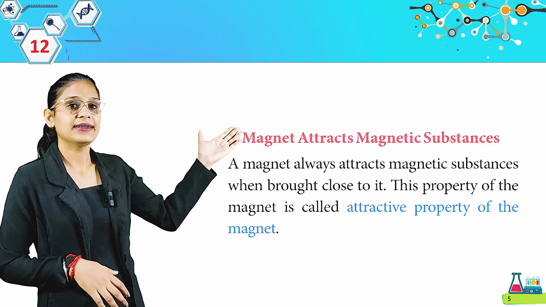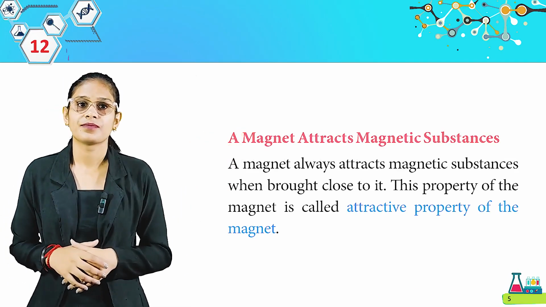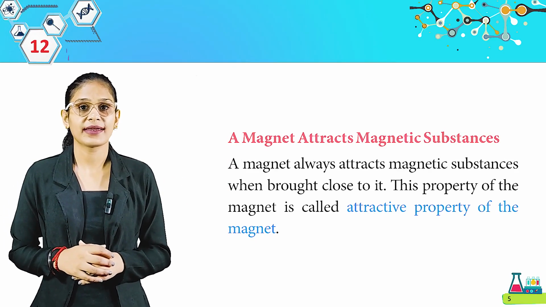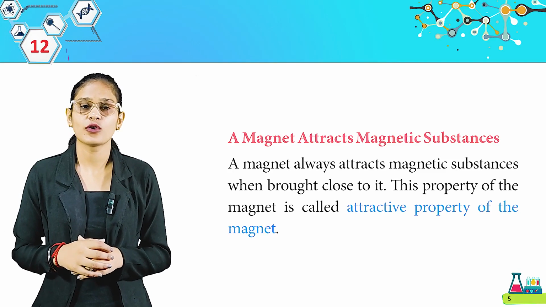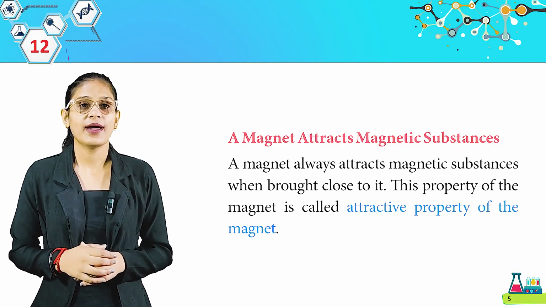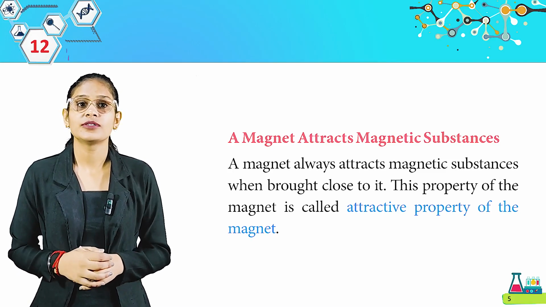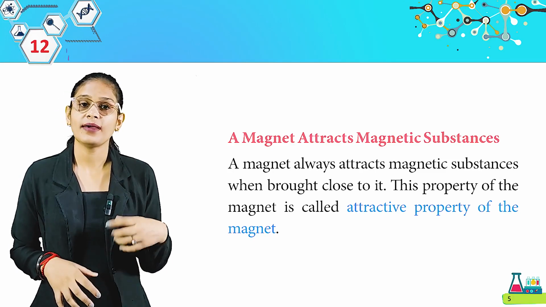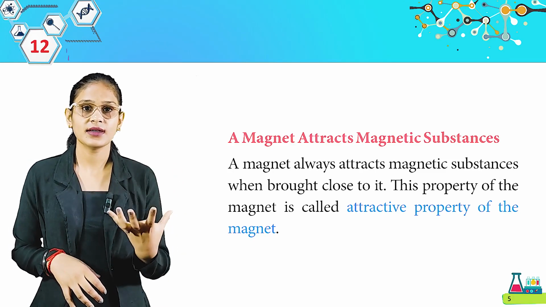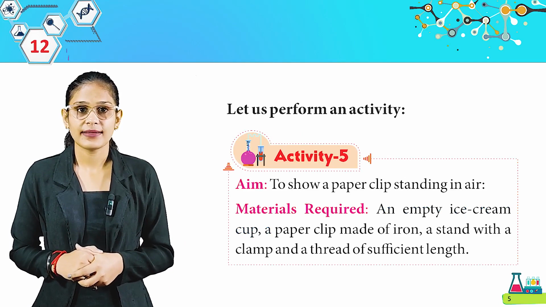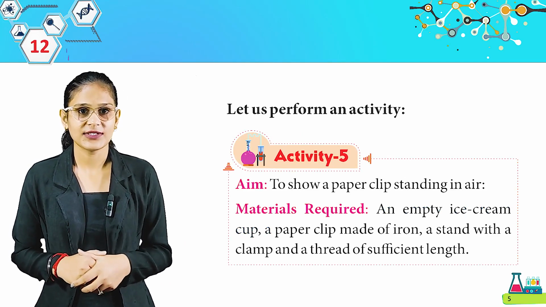A magnet attracts magnetic substances. A magnet always attracts magnetic substances when brought close to it. This property of a magnet is called the attractive property of the magnet. So students, when a magnet attracts anything, that is its attractive property. Let us perform an activity.